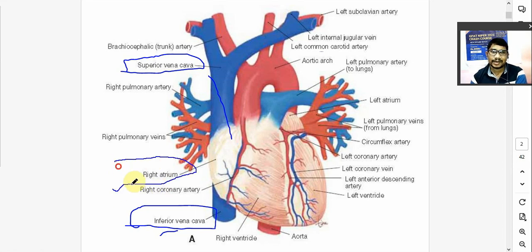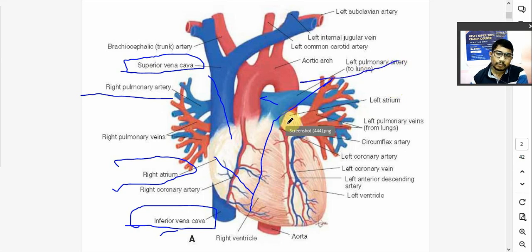Okay. Now from right atrium blood will move to the right ventricle. Right atrium से blood जाएगा आपका right ventricle में. Now from right ventricle blood will be pumped into the pulmonary arteries. There are two, right pulmonary artery and left pulmonary artery. So blood from right ventricle is pumped into pulmonary arteries.